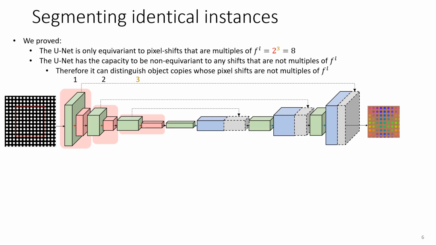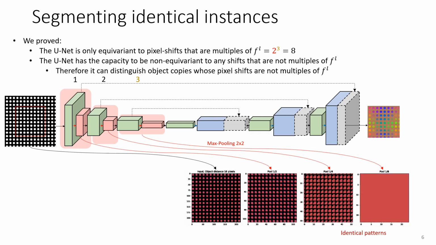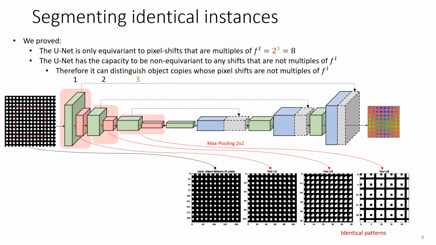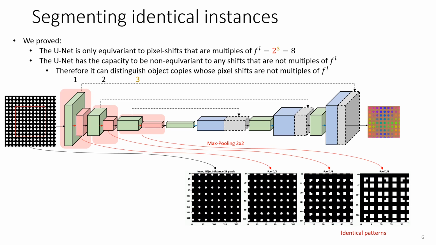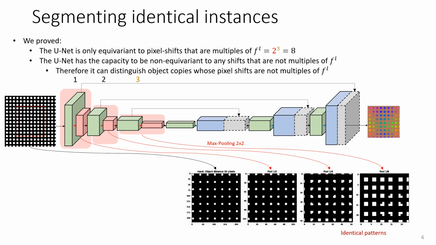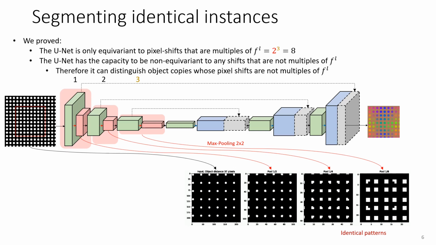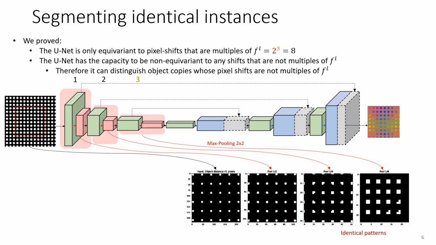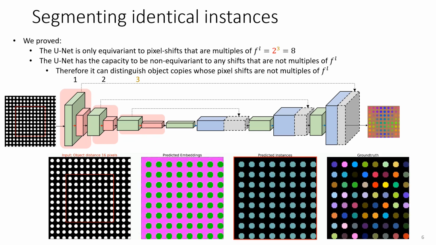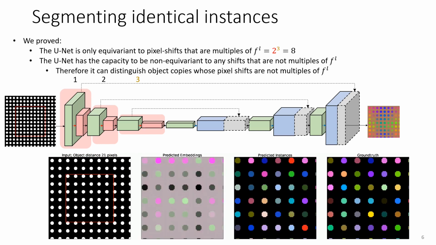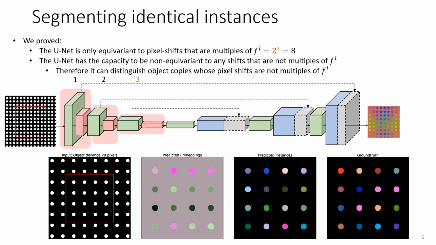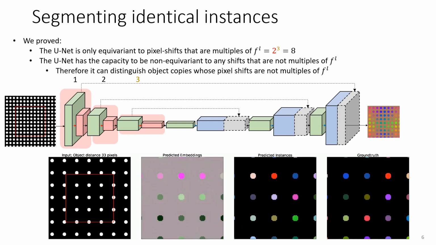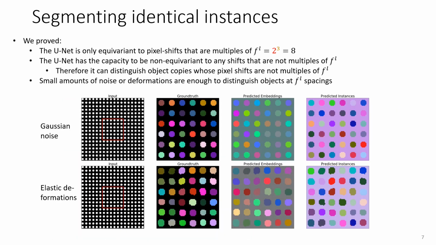We also proved that the network is non-equivariant to shifts that are not multiples of f to the power of L, and therefore it can distinguish identical objects when the object spacing is unequal to f to the power of L. It's again because of the different artifact patterns that occur for most object spacings. In the video, you can see embeddings and predicted instances for various object spacings. As you see, most often the network predicts embeddings that easily distinguish the instances. This is less relevant in practice.